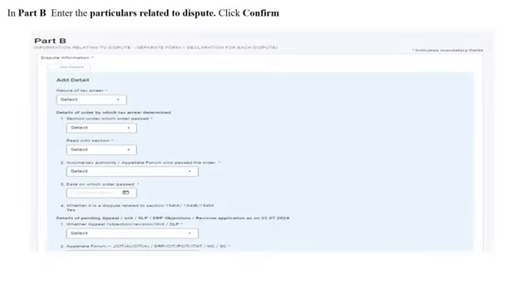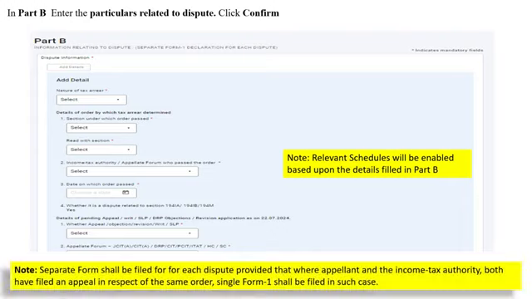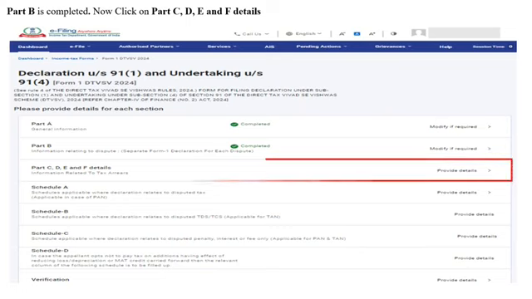In Part B, you are required to enter the particulars related to dispute. Relevant schedules will be enabled based upon the details filled in Part B. After entering the particulars related to dispute and the details of pending appeal, writ, SLP, DRP objections, revision application as on 22nd July 2024, you can click on Save. Please note, separate form shall be filed for each dispute provided that where appellant and the income tax authority both have filed an appeal in respect of the same order, single Form 1 shall be filed in such a case. Part B is now completed. You can now click on Part C, D, E and F details.